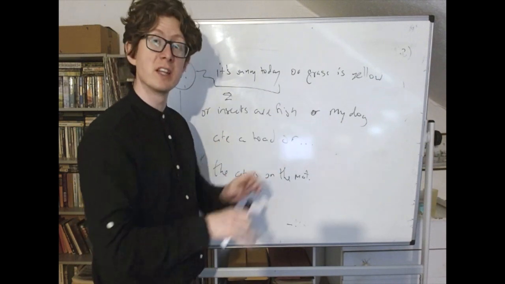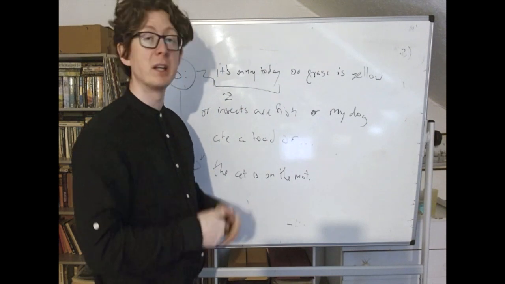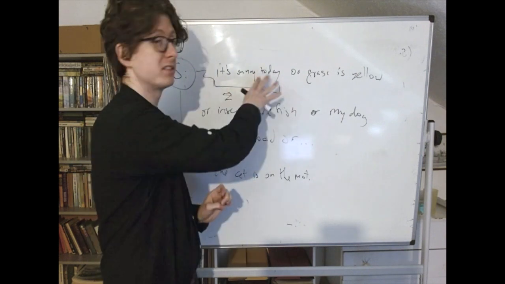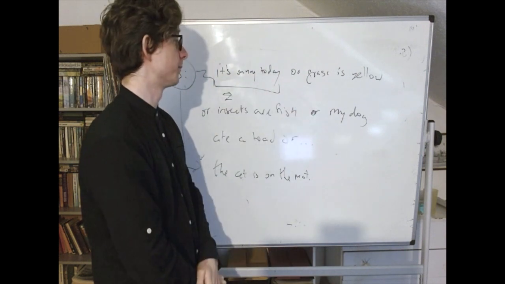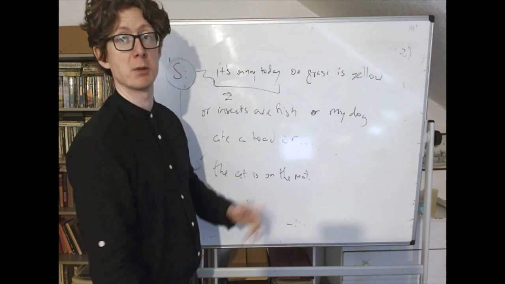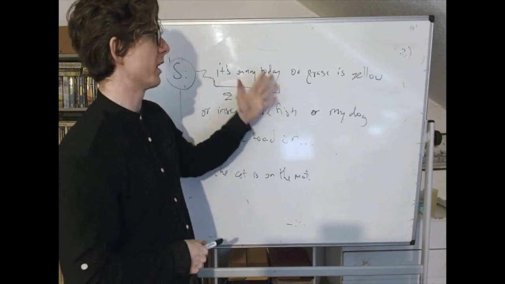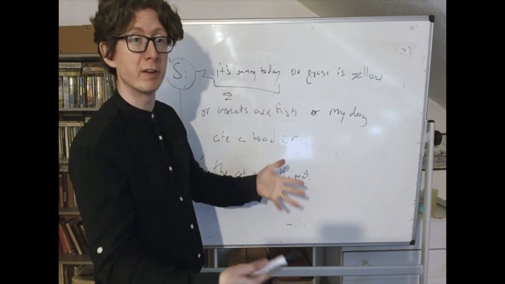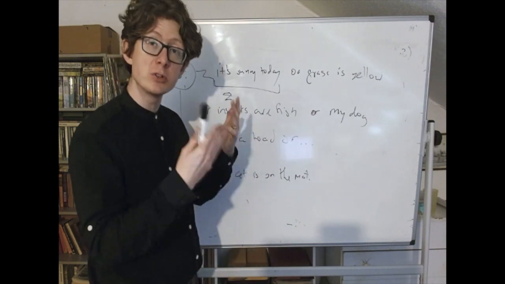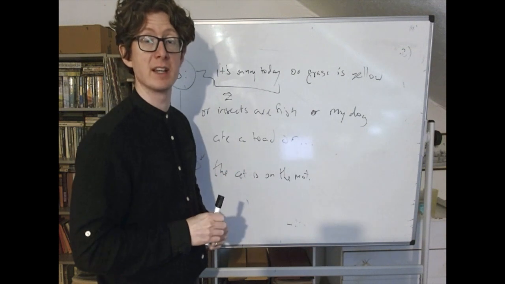But given what we said in the last video, that's exactly what Lewis cannot say. Because his conventional account of meaning actually doesn't pin down word meaning. It only pins down, at best, sentence meaning. And because of that, we're deprived of the obvious explanation of what we want to say here. Because the obvious thing we want to say is that the reason it means what it does is because the word meanings are fixed, and then the words are just put together in a particular way. But Lewis's account does not fix word meaning in the first place, and so it's not something he's able to say in this situation.